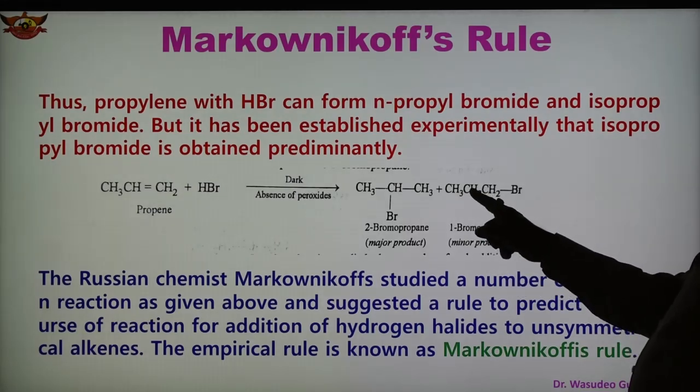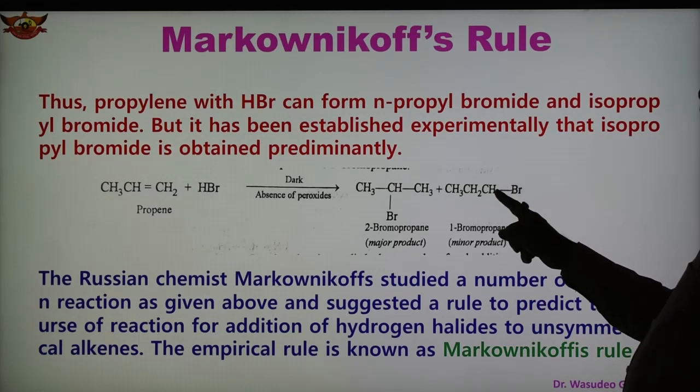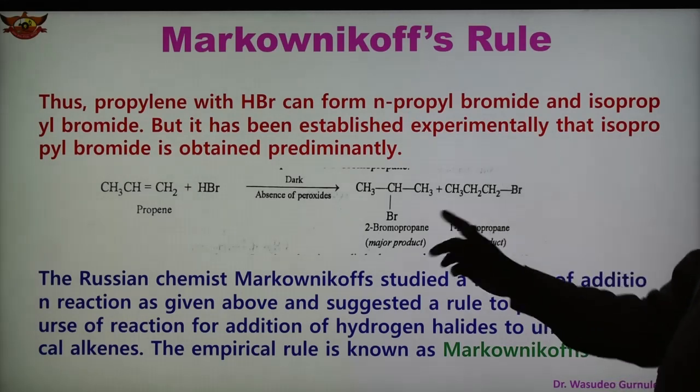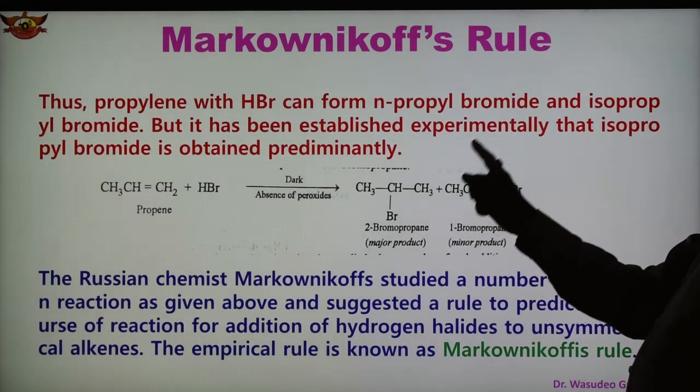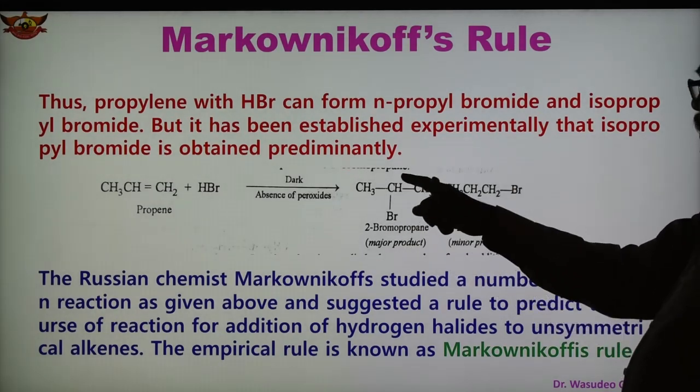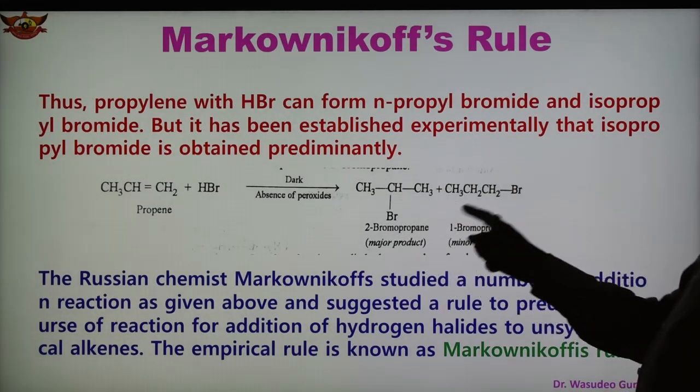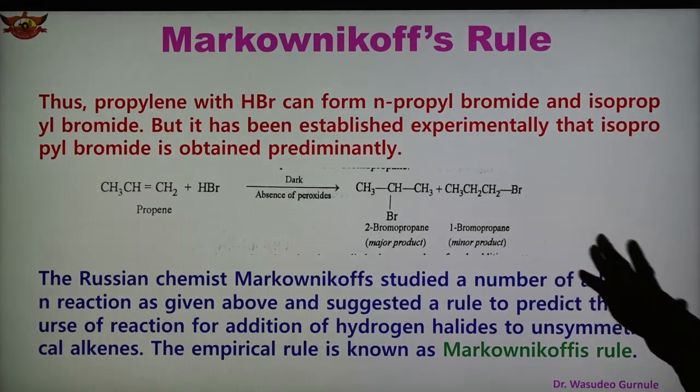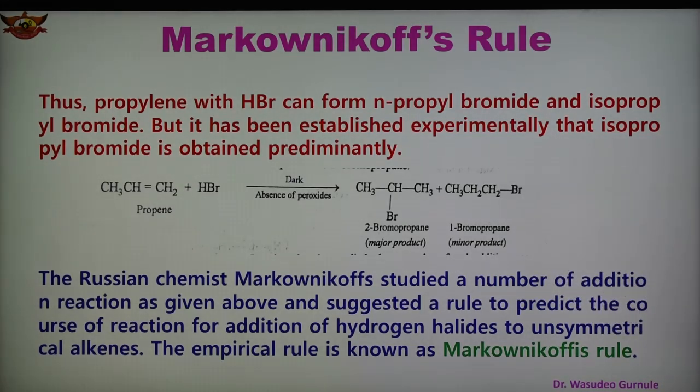For 1-bromopropane, here there was CH, hydrogen is added making it CH2, and Br is added to this carbon. Both are possibilities, but as per experiments it is shown that 2-bromopropane, this product, is the major product and this is the minor product. Both are possible, 2-bromopropane and 1-bromopropane, but 2-bromopropane is the major product and 1-bromopropane is the minor product.